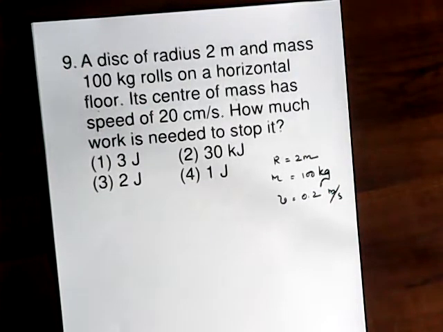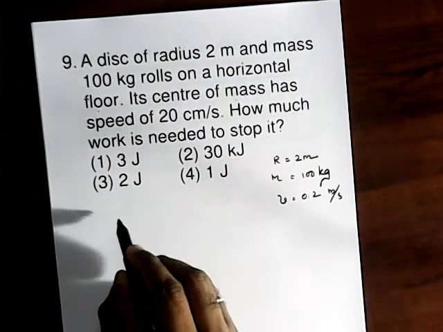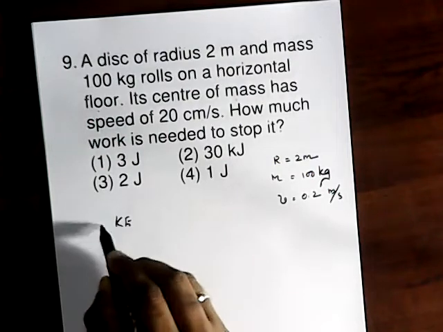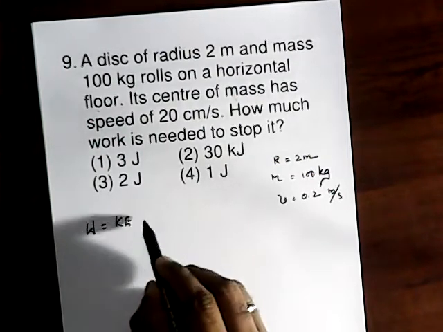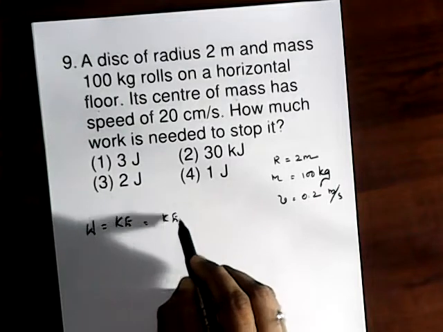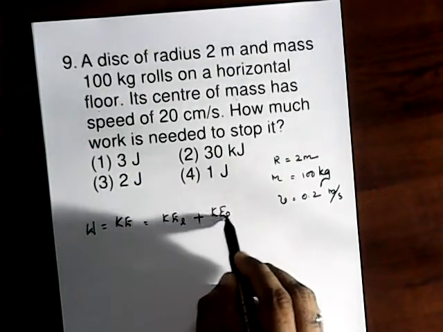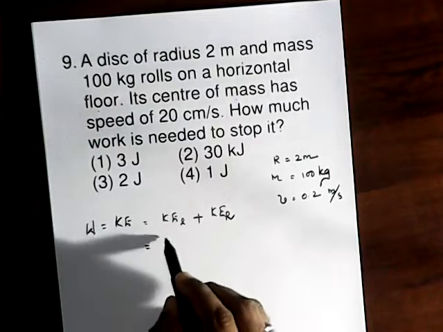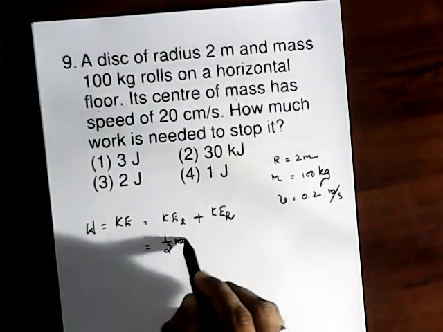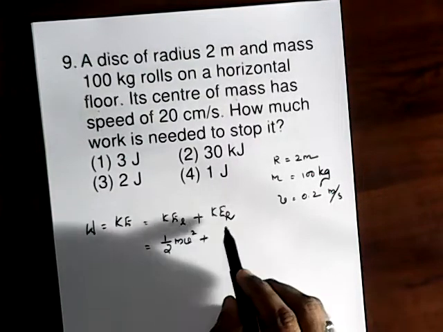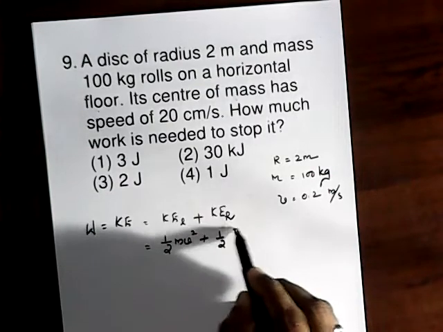So we can say the work done is nothing but the change in kinetic energy. So what is the kinetic energy for a rolling body? That is the work done. It includes the linear kinetic energy plus the kinetic energy of rotation. So we can write half m v square plus half I omega square.